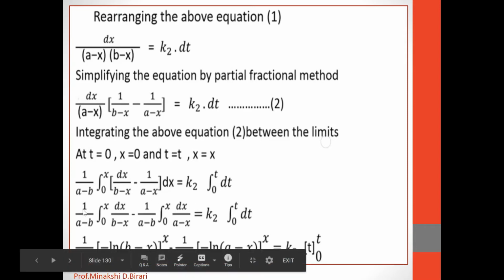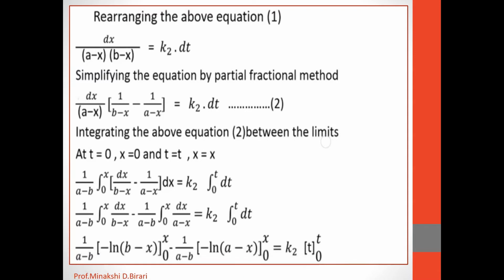Therefore, 1 upon a minus b integration of dx upon b minus x, minus 1 upon a minus b integration of dx upon a minus x, from lower limit 0 to upper limit x, is equal to k2 into integration of dt from 0 to t.